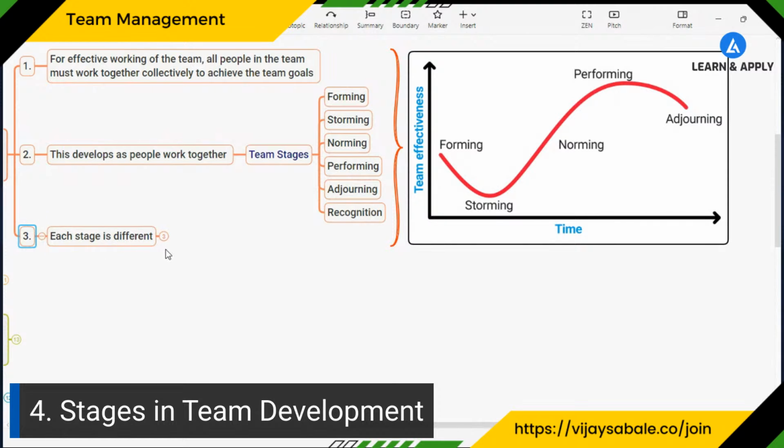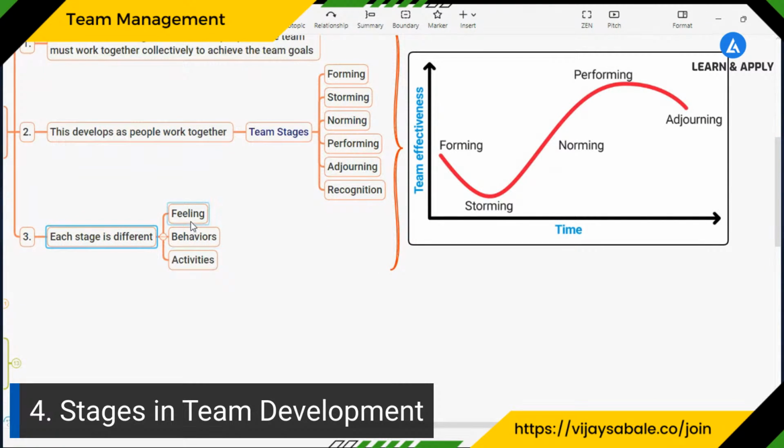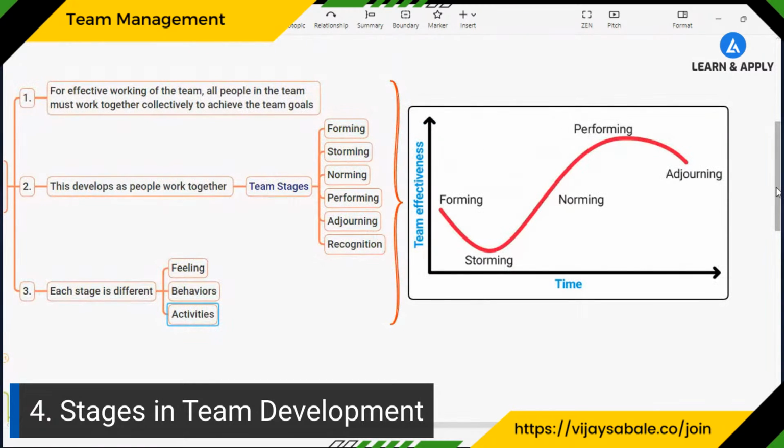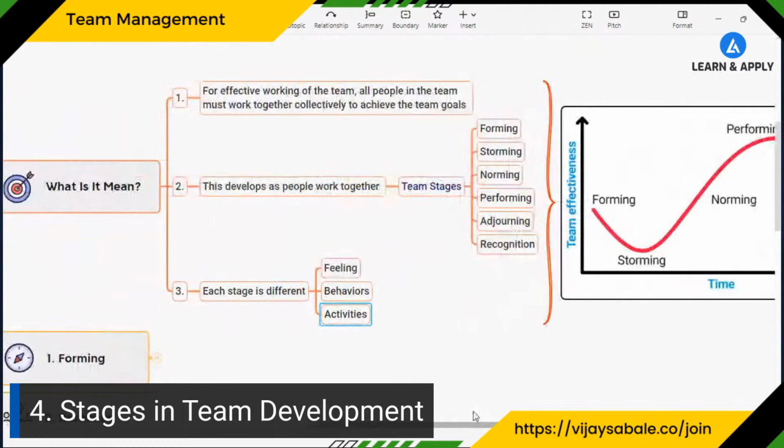These stages are very critical and important for the functioning of the team, and we can also understand which stage your team is at and what actions we should initiate so that we can achieve our goals in a defined timeline. Each stage is important, and we can identify them based on the feelings and behaviors, and we will also understand what activities we need to execute based on that typical stage of the team, right? So this is a very important topic to understand.